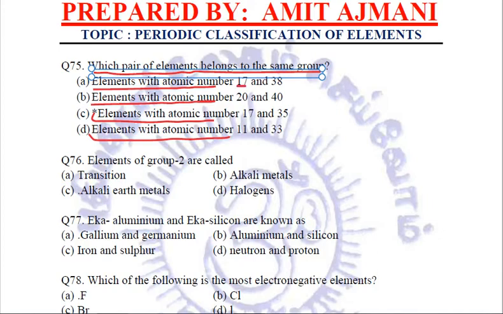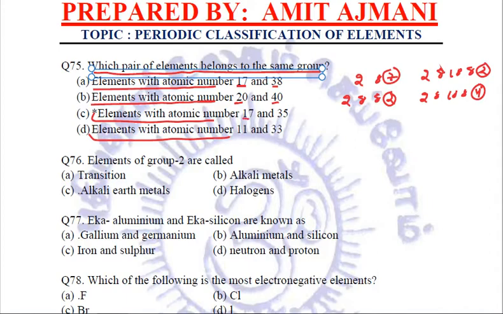Let us do it. 17 means 2, 8, 7, and 38 means 2, 8, 18, 8, 2. So now they do not belong to the same group because they have different valence electrons. Talking about 20, it is 2, 8, 8, 2. It is belonging to the second group. Talking about 40, it is 2, 8, 18, 8, 4. So this is once again not a pair of the same group.